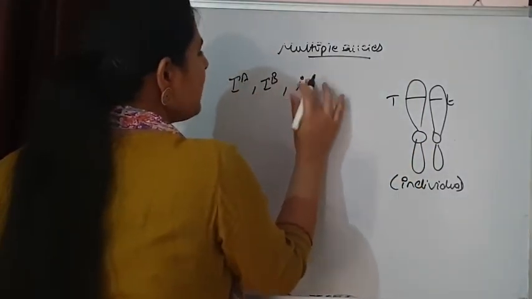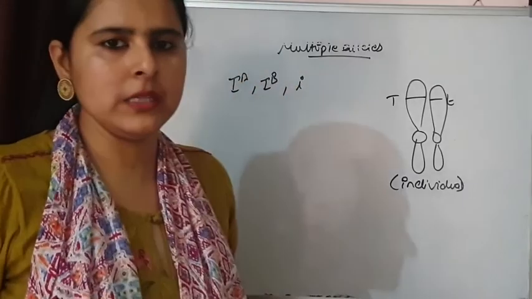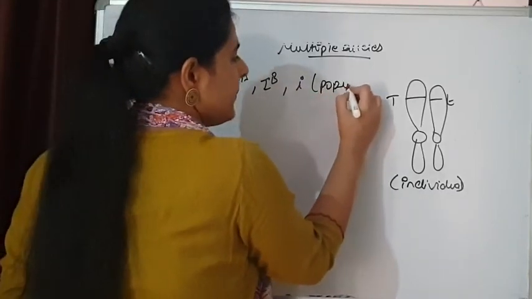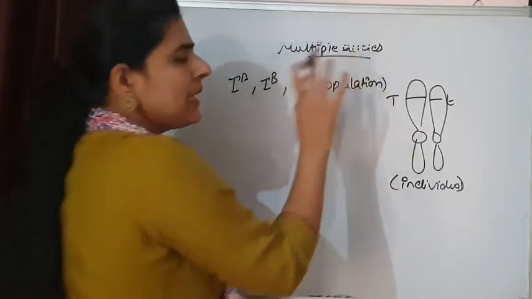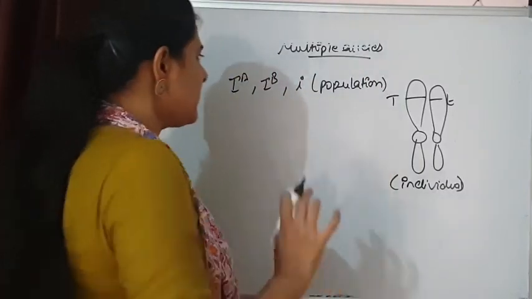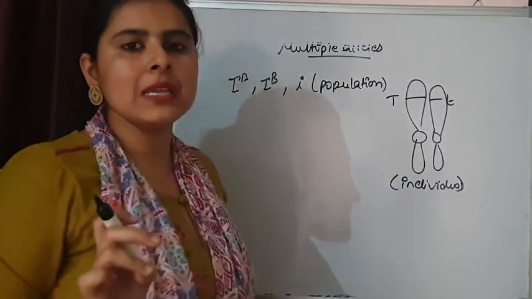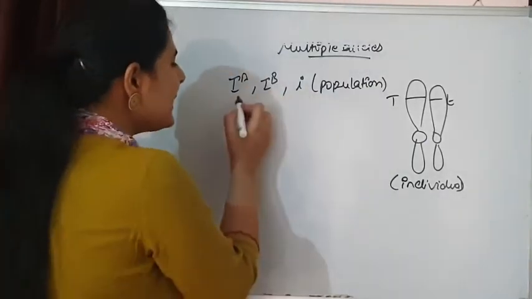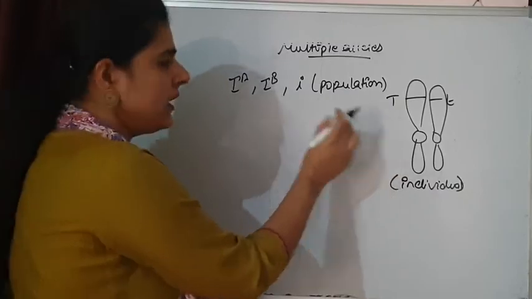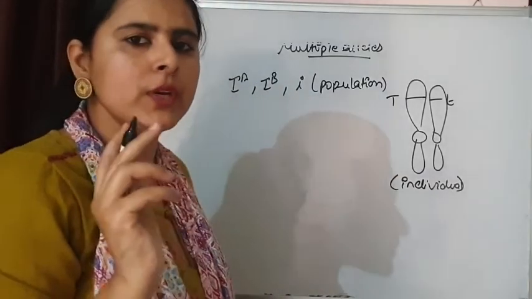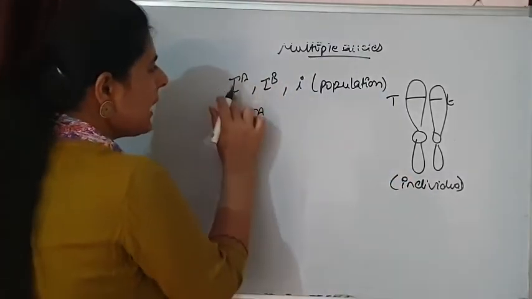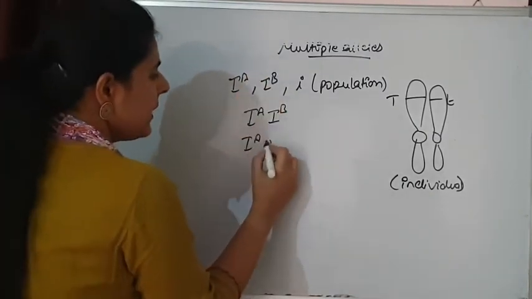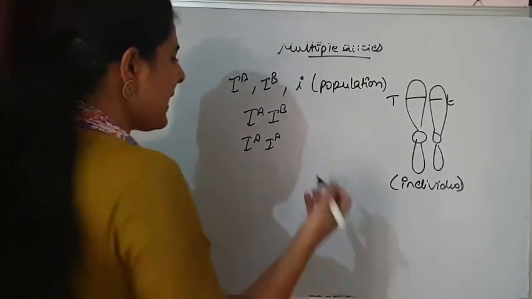I told you that our blood group system has three alleles. That means more than two alleles are present in a population, so multiple allelism is there. But if I talk about a single individual, one individual is going to have only two out of these three, a combination of any two. The situation can be IA with IB, or IA with i, or a homozygous situation can be there.